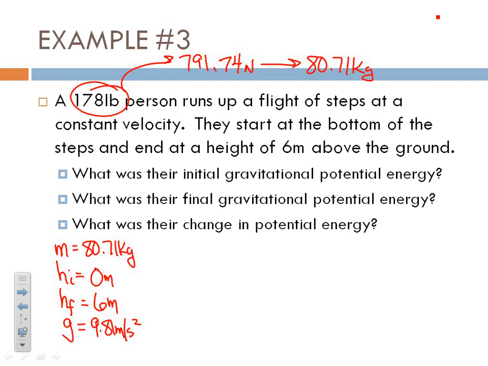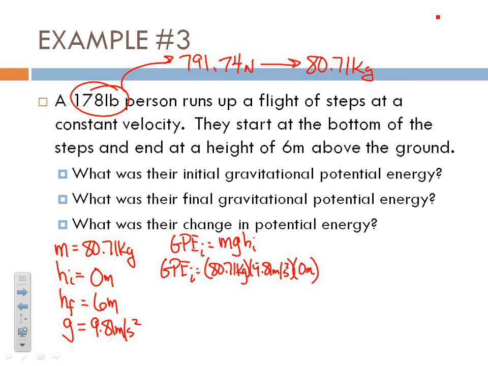All right. And so we'll be able to calculate our initial GPE. So initial gravitational potential energy is mass times the acceleration due to gravity times my initial height. So we have our 80.71 kilograms times 9.81 meters per second squared times my initial height of 0 meters. Initial gravitational potential energy is 0 joules, right? So at the very bottom of the steps, you have nowhere to go. You have nowhere to fall.